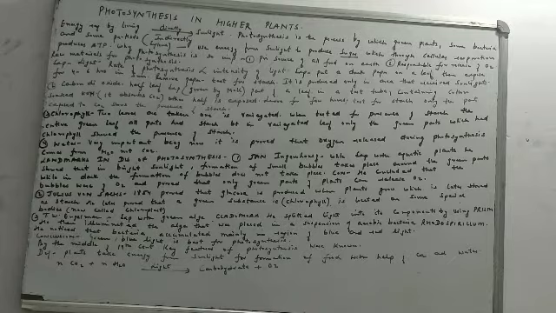Now this KOH, potassium hydroxide, has a very special property that it absorbs carbon dioxide. So what will happen now? When we test for the presence of starch, we will find that that part of the leaf which was outside the test tube, which was getting carbon dioxide, does contain starch. That means photosynthesis did take place where CO2 was present. But the part of the leaf which was inside the test tube, where no carbon dioxide was present, no photosynthesis took place, therefore there was no presence of starch.